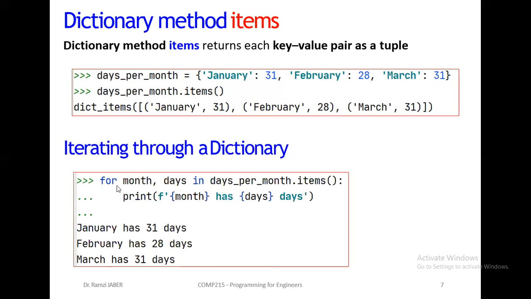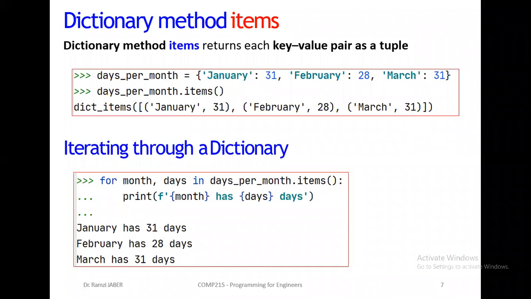So for month, days in days_per_month.items. As you can see, the output will be exactly as it is: January 31, February 28, March 31.